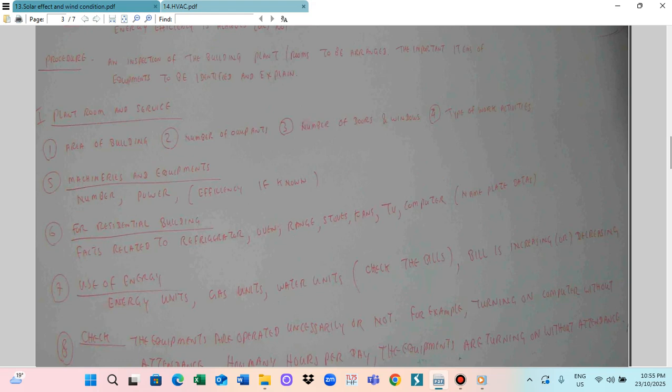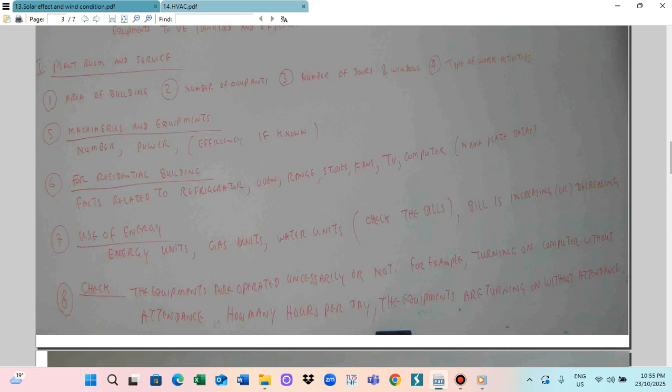For power efficiency, some of the machines have an efficiency nameplate. For a motor, you can see the nameplate data. For a residential building, you also have to present the fuse breaker and the typical energy use equipment, especially the refrigerator, oven, range, stove, fan, TV, computer. Those are the major energy uses, so you have to see the nameplate data on your machinery. Then the use of energy: how many energy units are used, and gas units, water units used. The bill increasing or decreasing has to be examined.